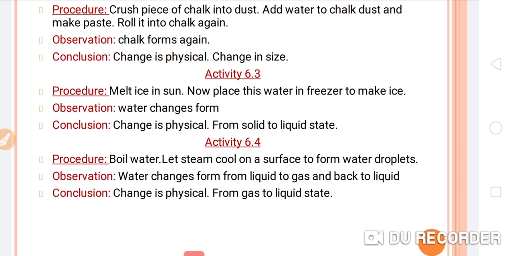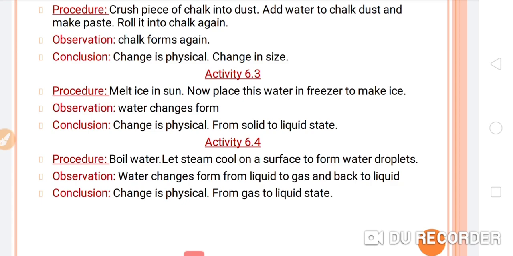Similarly, activity number 6.3. Procedure: melt ice in the sun, then place this water in the freezer to make ice. So melting ice in the sun converts it into water, the liquid form, and when you freeze this liquid in the freezer, it reconverts into ice. There is no change in the constituents of the water, so it is a physical change.